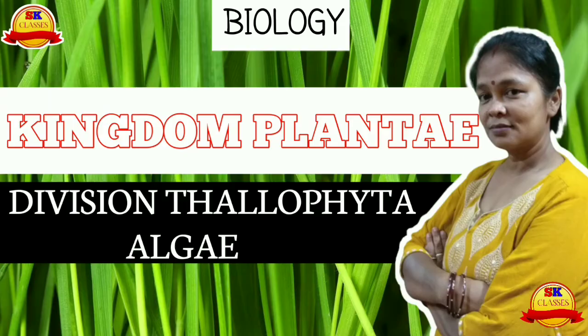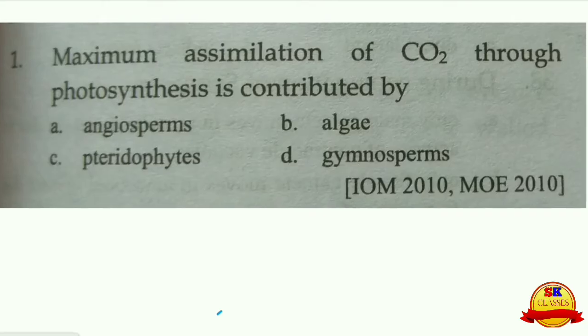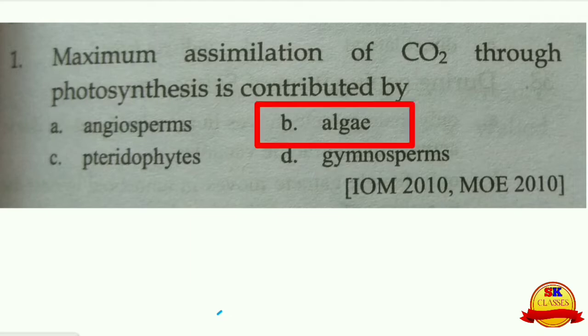Hello students, today we are going to discuss some MCQ questions of Kingdom Plantae, Division Thallophyta, Algae. The first question is: maximum assimilation of carbon dioxide through photosynthesis is contributed by. The maximum assimilation of carbon dioxide through photosynthesis is by the algae. So the right choice is algae.